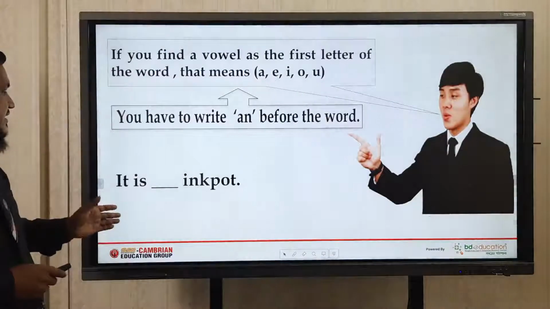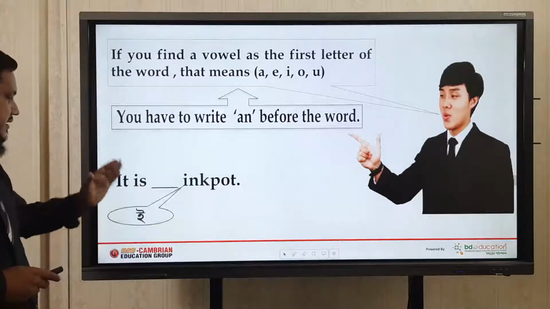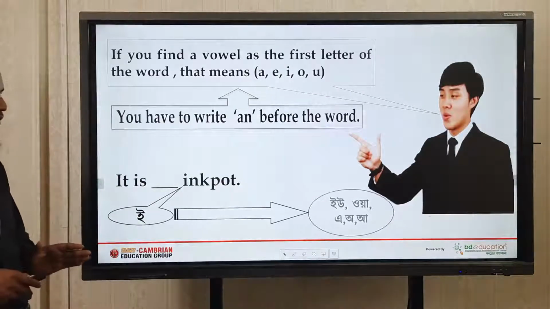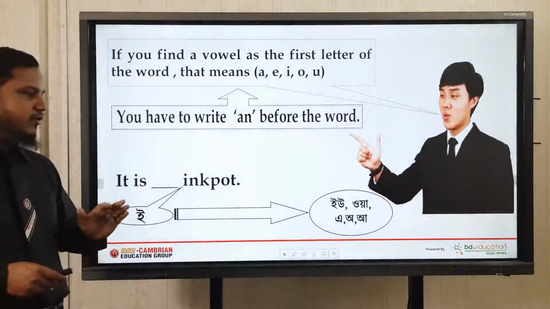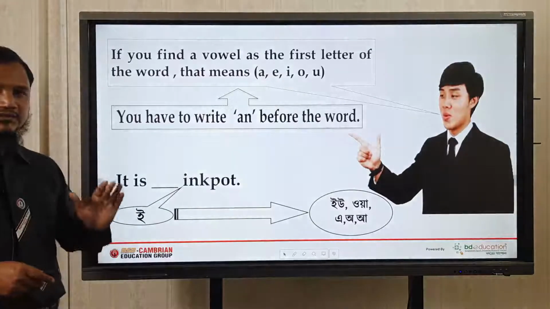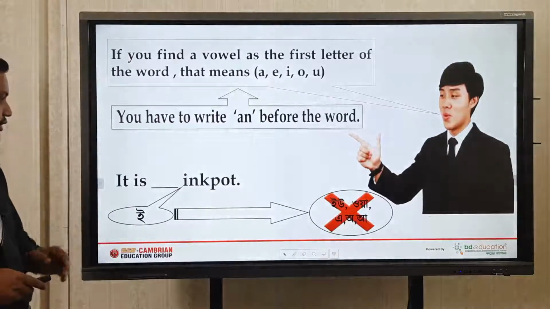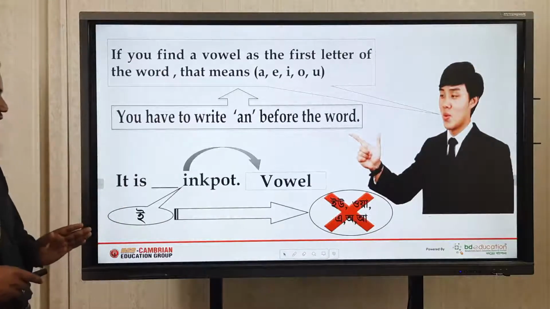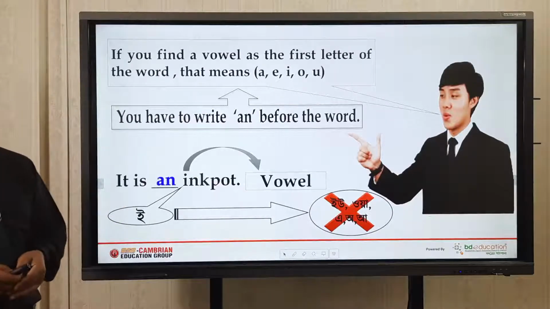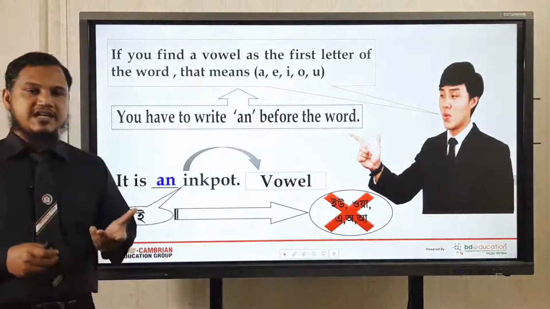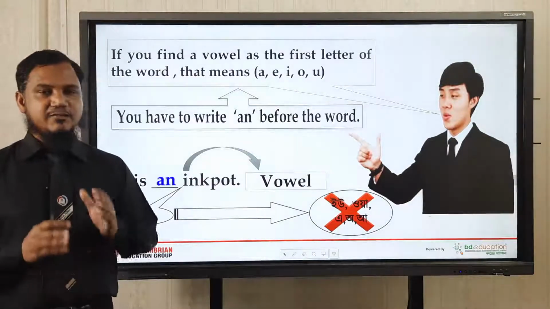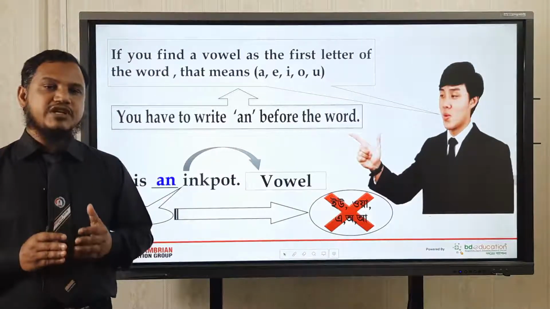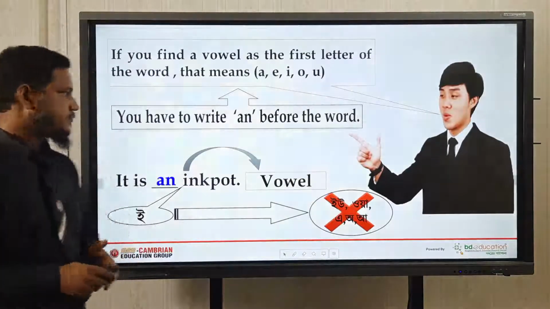Dear students, it is very important. Look at this. The pronunciation of I is E, and that is a vowel sound. And we are not using U, W, A or R. That means we are not using that. So the pronunciation of I is like E and it is a vowel sound. That is why we are using AN before the sound. I have already told you that if you find any vowel letter and the pronunciation also remains the same, you will have to use AN before the sound.